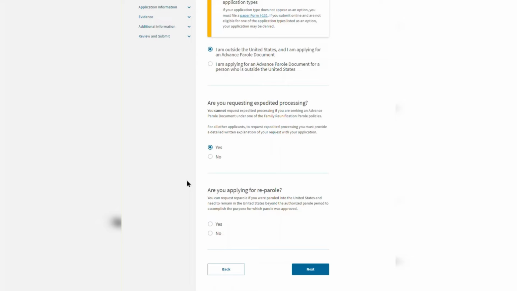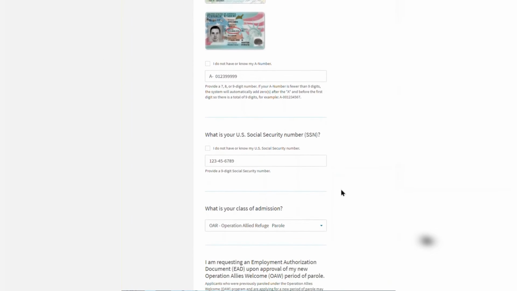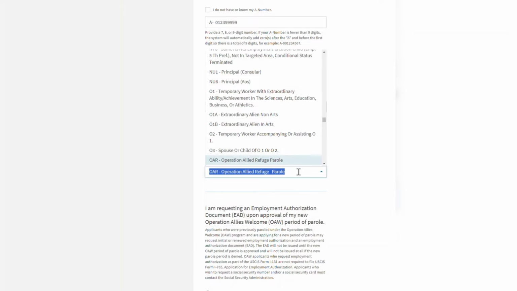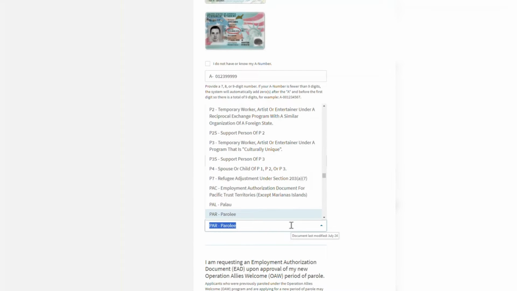At the bottom of the page, you will need to answer yes to "Are you applying for re-parole?" By selecting yes, you are requesting re-parole if you were paroled into the United States and need to remain in the United States longer than your initial authorized parole period. When you get to the Other Information section of the form, where we ask you for your gender, A number, and social security number if you have one, we will ask you to tell us your class of admission. You should choose OAR, Operation Allies Refuge Parole, or PAR parolee from the drop-down menu.